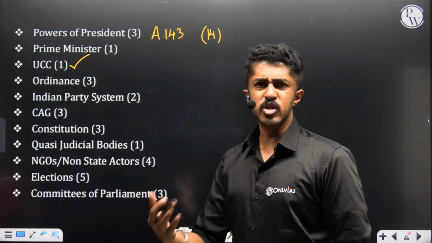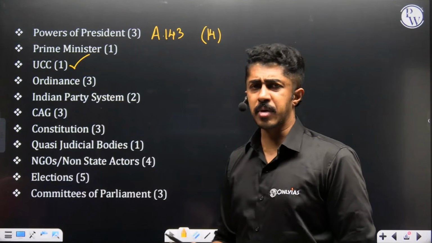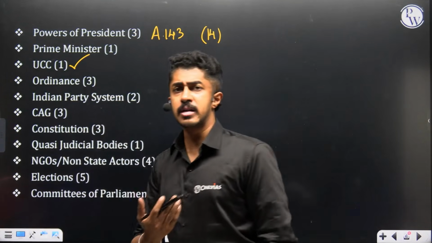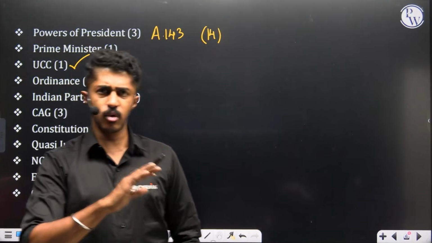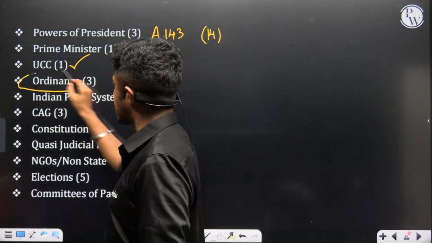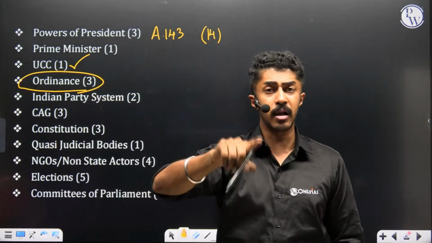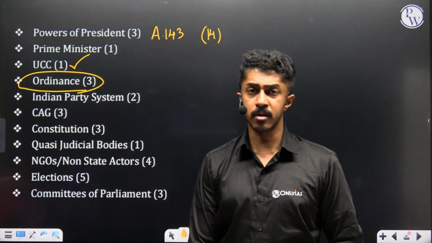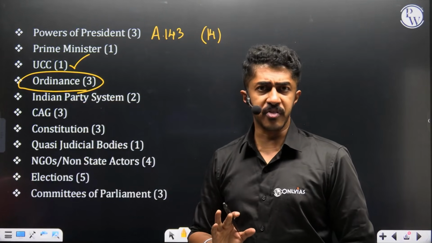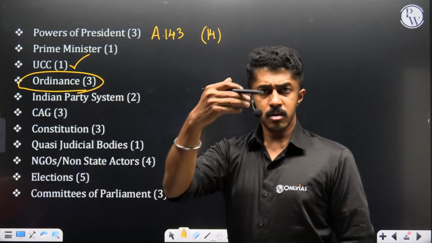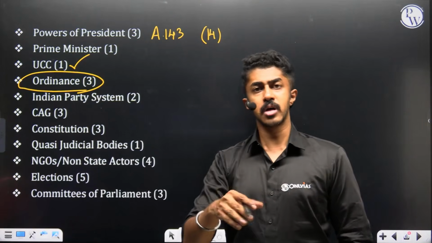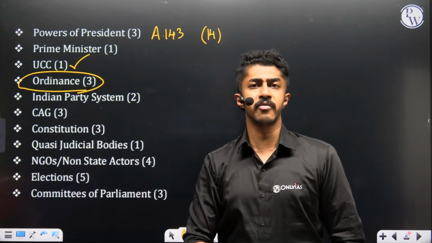Ordinance making, etc. 3 questions have been asked. But to the best of my knowledge, last year you did not have that many ordinances, etc. coming out. It was more or less decent only. But still, do the entire thing. Because any which way, while you are doing your parliament chapter, this will get covered there. Then the Indian party system. Two questions have come from it. That is the type of party system that we are having. Opposition, ruling party, all of this, how they are elected. The entire gamut of it, please study it.